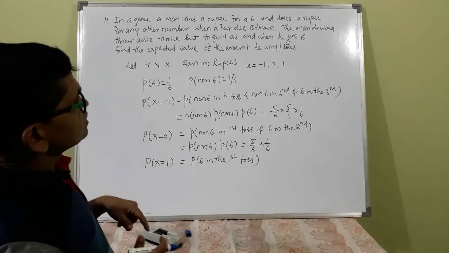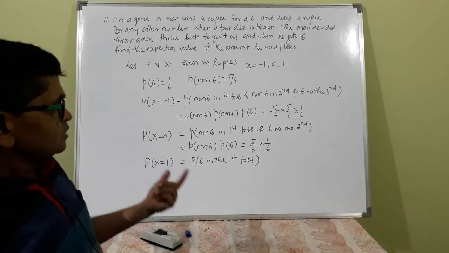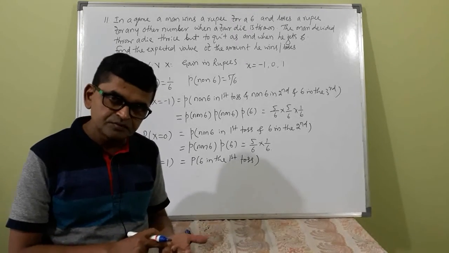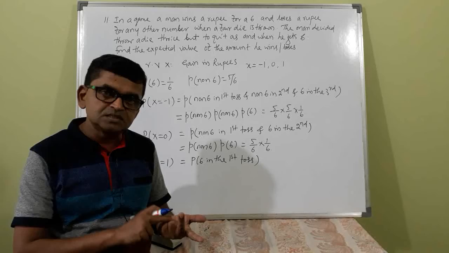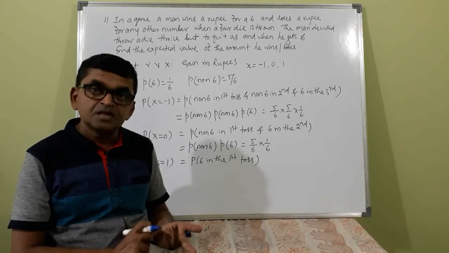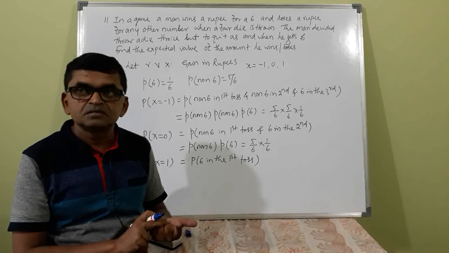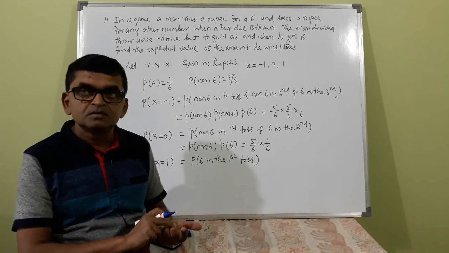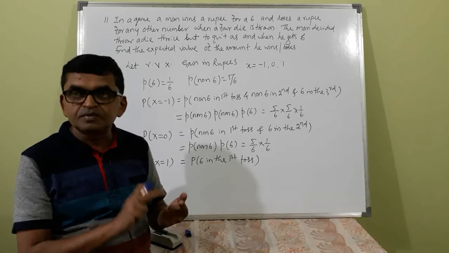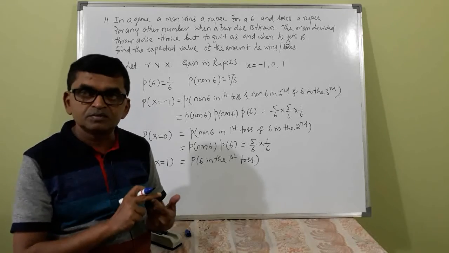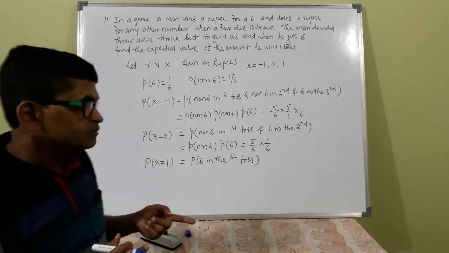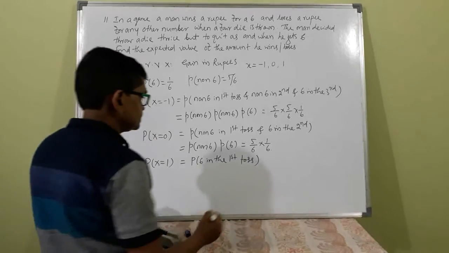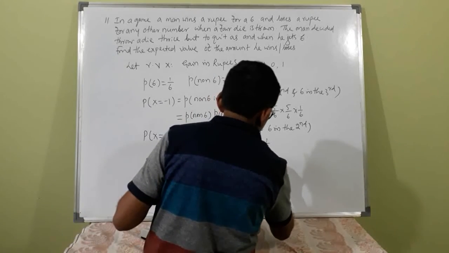Third case may be if he tosses and gets non 6 in the first and non 6 in the second and 6 in the third, then -1 plus 1 -1. So 5 by 6 into 1 by 6 is the corresponding probability. Similarly, he gets these probabilities. This is 1 by 6.